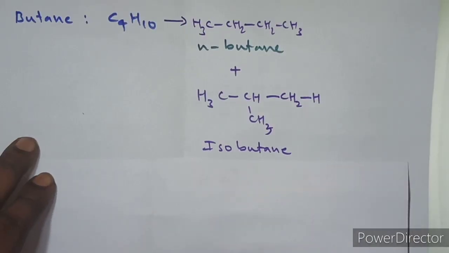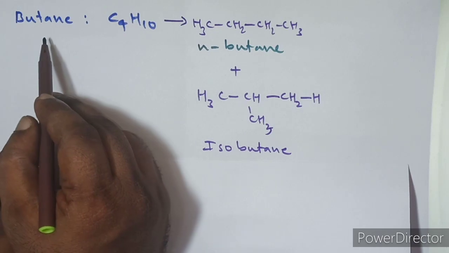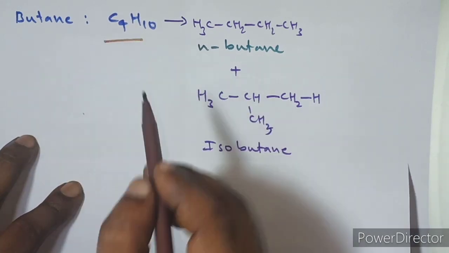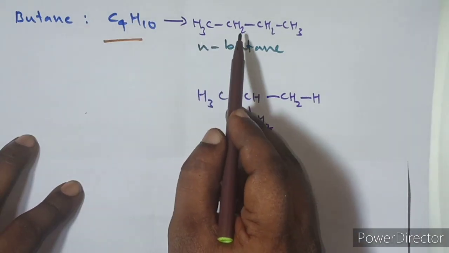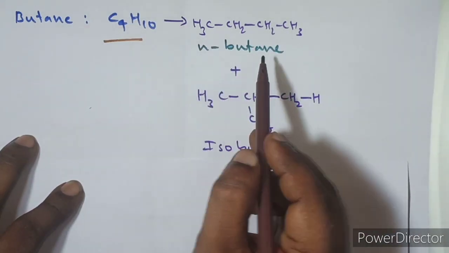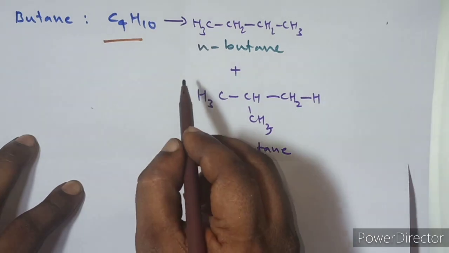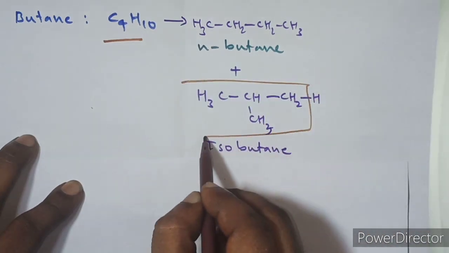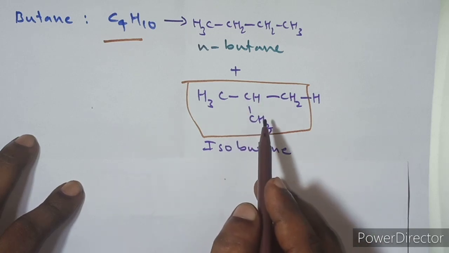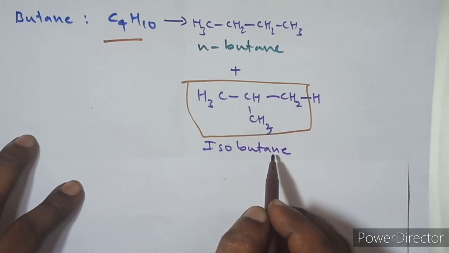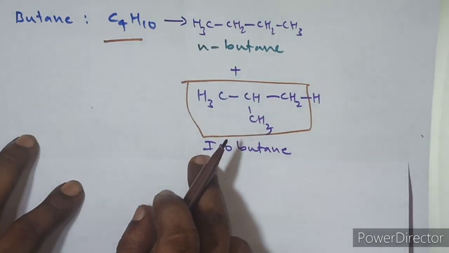Let us go to another example, that is butane. The butane formula is C4H10. How many butanes can we write with this formula? We can write CH3, CH2, CH2, CH3. This is called n-butane and this is isobutane. Remember, this group with 4 carbons is called a butyl group, since it is a saturated hydrocarbon. So 2 types of butanes are there.